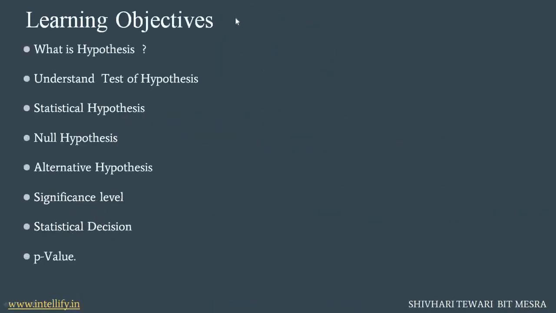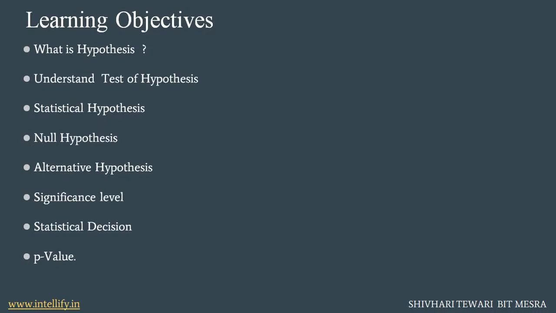So before moving to our first topic, we should see what the learning objectives of statistical hypothesis are. Basically there are some points. It is what is hypothesis. In this point we will learn what is the difference between theory and hypothesis, how a hypothesis is declared as a theory, truthness of hypothesis, and some examples. After that, we will understand the test of hypothesis, how a hypothesis gets tested, and what are the stages of test of hypothesis.